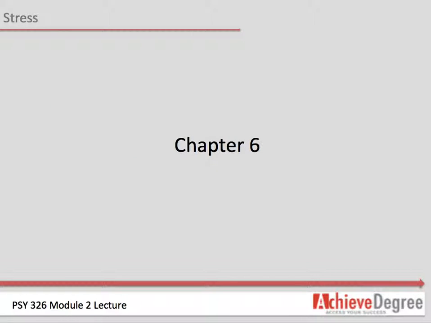Chapter 6. Note, the relation between stress and physical disease is less clear than is popularly assumed. Stress can suppress the immune system, but remember, not all people with suppressed immune systems get sick.